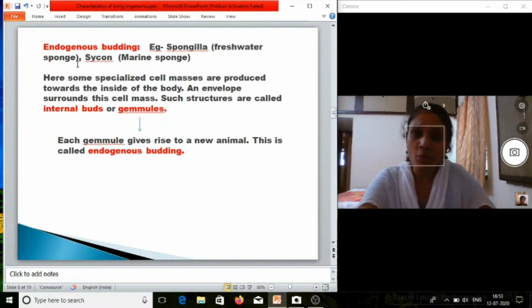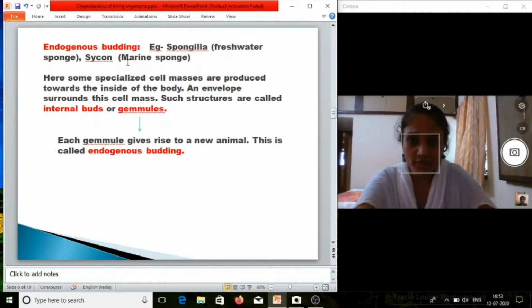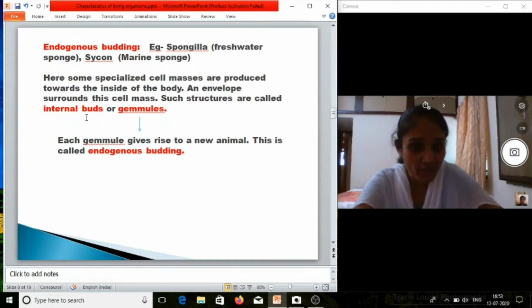The example is Spongilla, which belongs to phylum Porifera, and Spongilla is a freshwater sponge, and another example is Cycon, which is a marine sponge. Okay, so here is how they reproduce by endogenous budding. Here some specialized cell masses are produced towards the inside of the body. An envelope surrounds this cell mass. Such structures are called internal buds or gemmules. Each gemmule gives rise to a new animal. This is called endogenous budding.